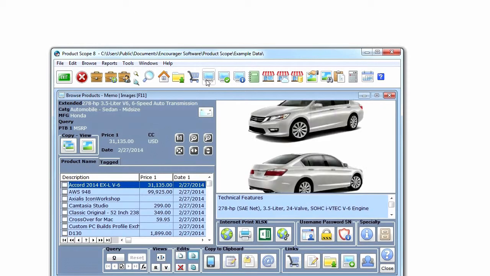Welcome to Encourage Your Software's Product Scope program. We have three basic browse product sizes. This is our mid-size browse.